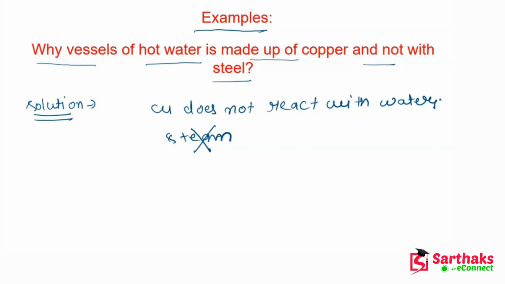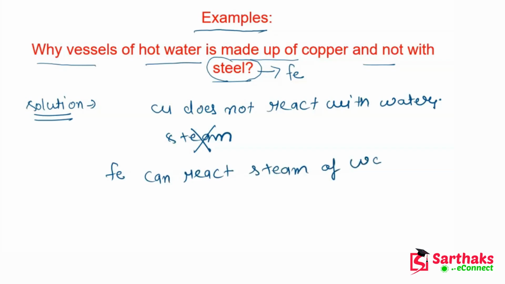But if the container or vessel is made of steel, then guys what will happen? We all know that steel is an alloy of iron. So iron, or you can say Fe, can react with steam of water.